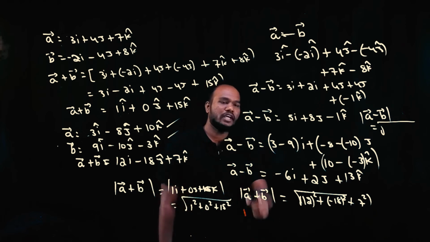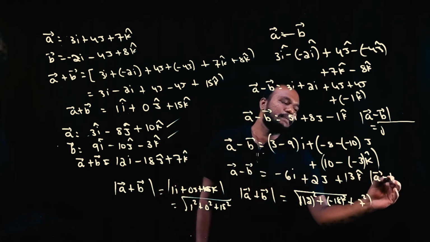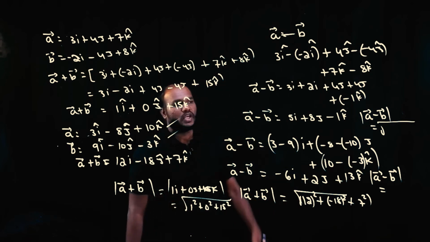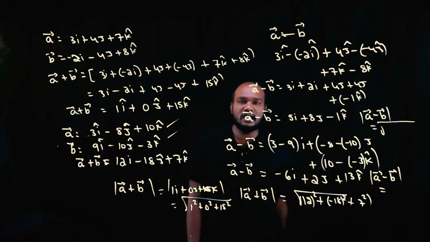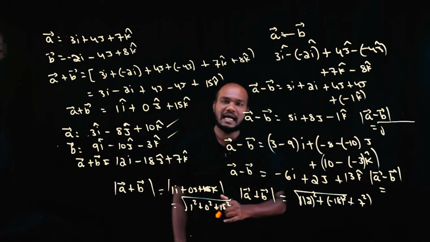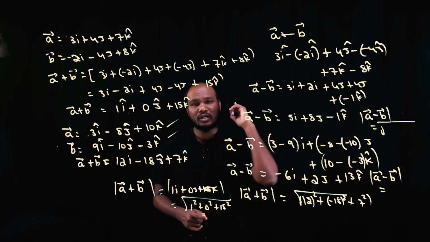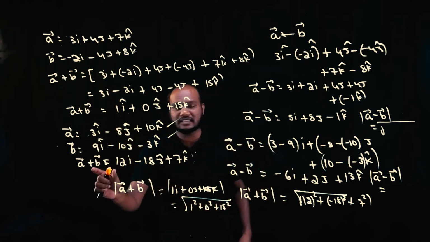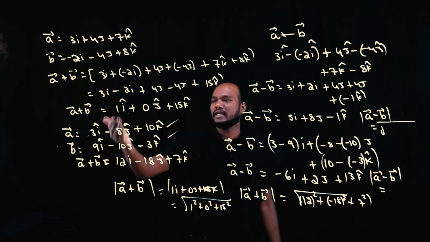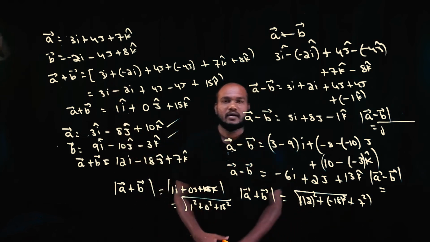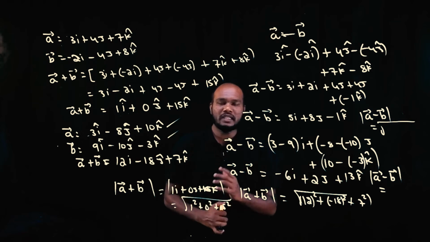Root of this square plus this square plus this square. In the same way, can you find a magnitude of a bar minus b bar for this question? If you can solve all of this, then you are in a safe point. You can continue again. Otherwise, you have to watch this from the beginning, and if you cannot solve this, there is really trouble because you're just doing addition and subtraction here. Okay? Simple. Let's go to the next.